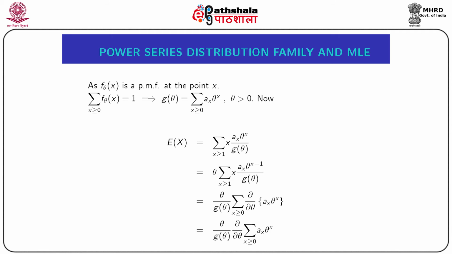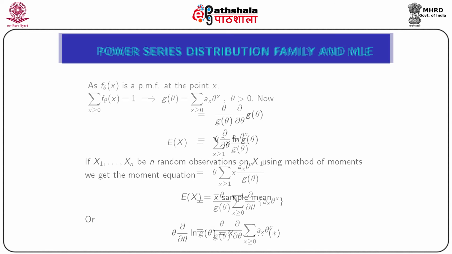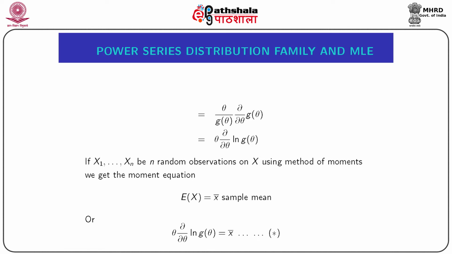We can easily note that the numerator under the summation is nothing but the partial derivative of a(x) theta to the power x with respect to theta. As a result we get expectation of x equal to theta by g(theta) into del del theta summation of a(x) theta to the power x, considering that interchange of summation and differentiation is permissible. With simple manipulation, finally we get expectation of x equal to theta into del del theta log of g(theta).